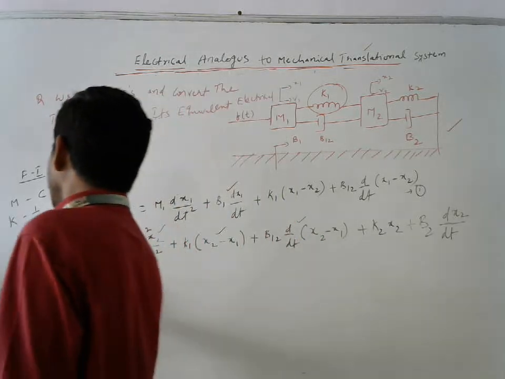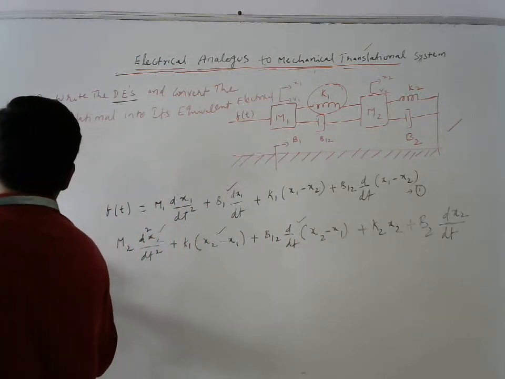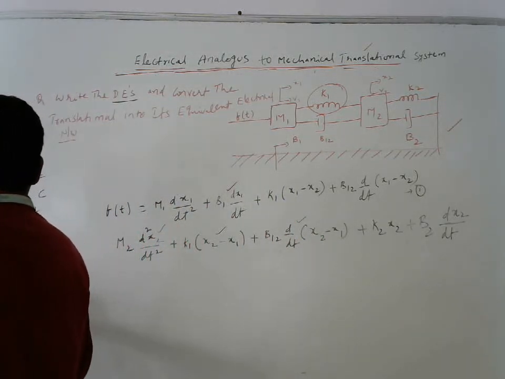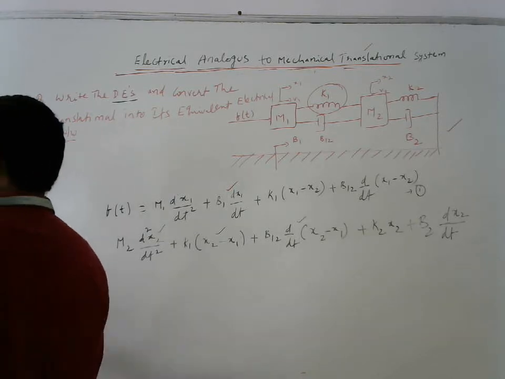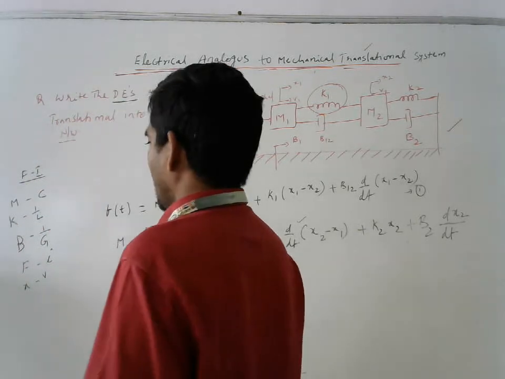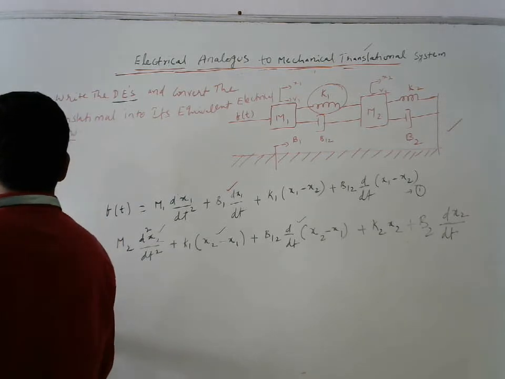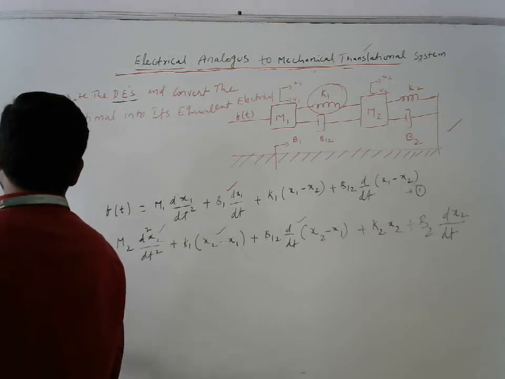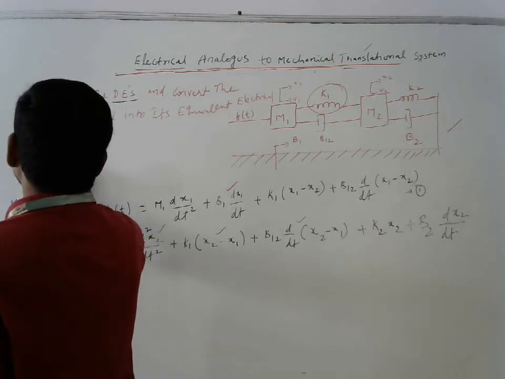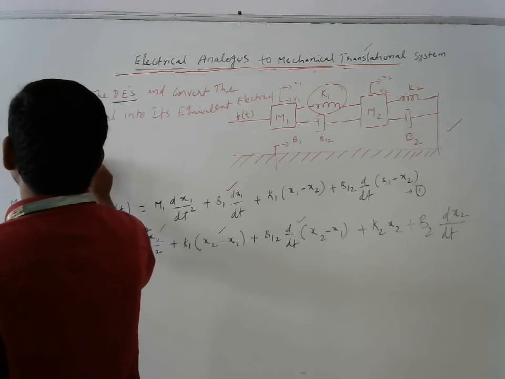After that force F is replaced with I. After that X is replaced with V, the displacement. And which law are we going to apply? Kirchhoff's current law, that is sum of I is equal to 0.